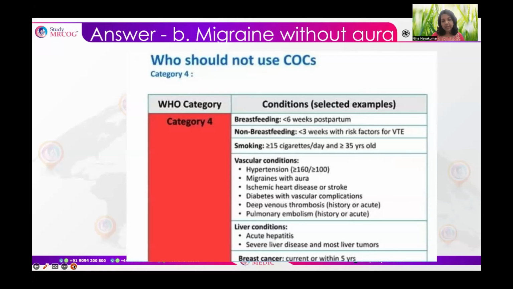Coming to smokers, if she is not a smoker, then OCPs can be given up to 50 years of age. But if she is a smoker, then more than 35 years of age, OCP is a contraindication. And definitely breastfeeding less than 6 weeks postpartum, it should not be given.